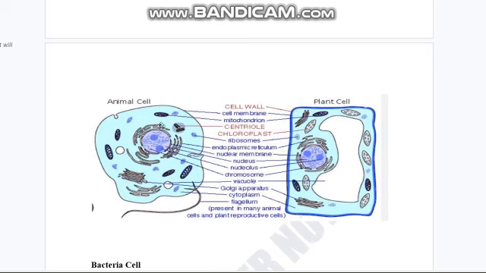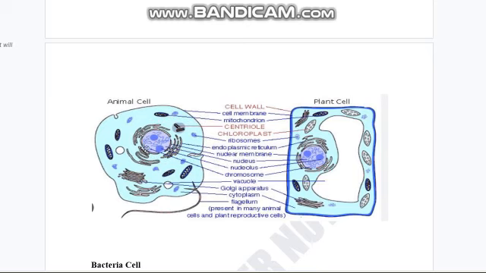So the next, there is an organelle that is present in the center that is called the nucleus. Nucleus is always present in the center, and the boundary line of the nucleus is called the nuclear membrane. As the boundary line of a cell is called the cell membrane, so the boundary line of the nucleus is called the nuclear membrane.